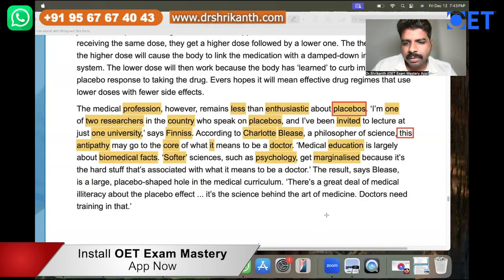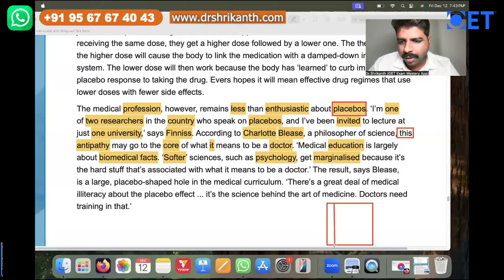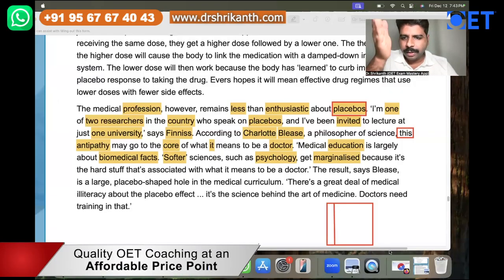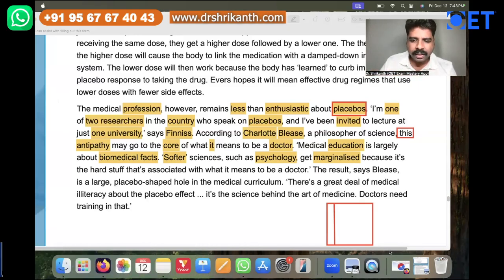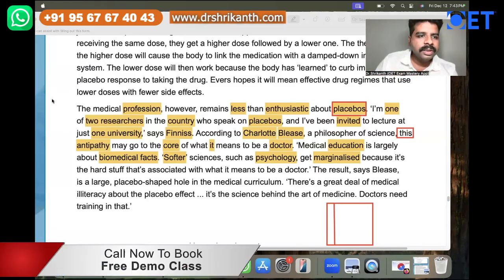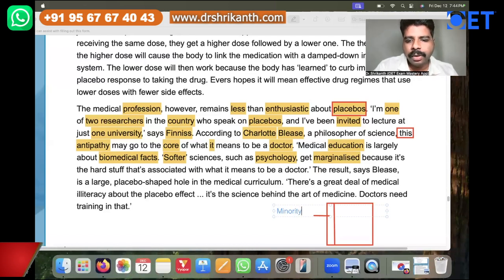See, for example, imagine that this is a piece of paper and you draw a margin, right? When you're writing, you usually draw a margin over here. So you know what a margin is, right? When you write a letter, you draw a margin and then write within it. The area within the margin is the minority. So as you can see, this is the minority area.